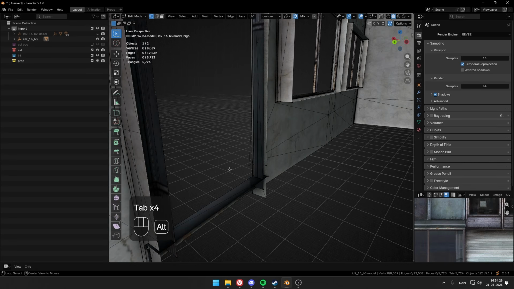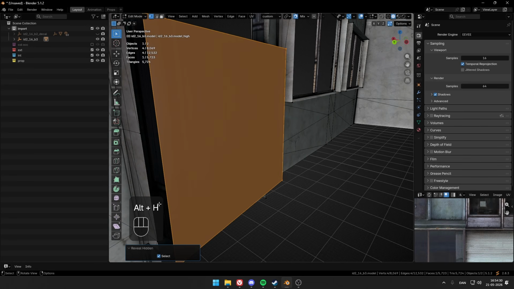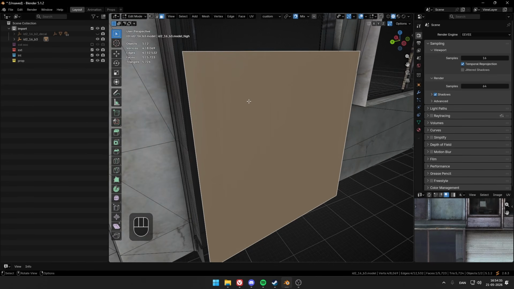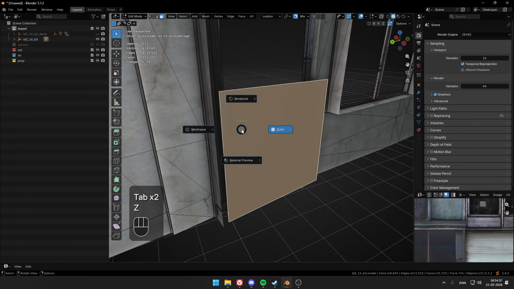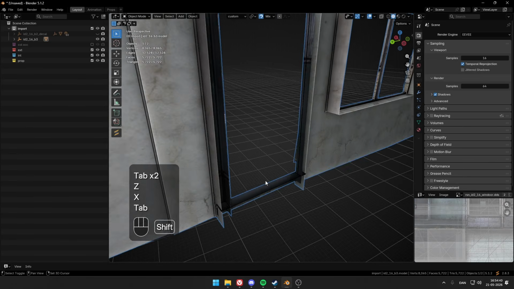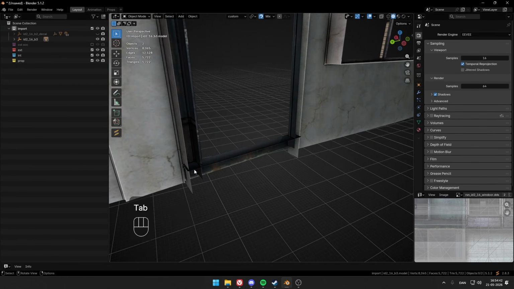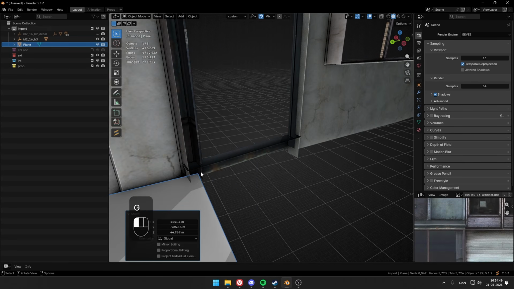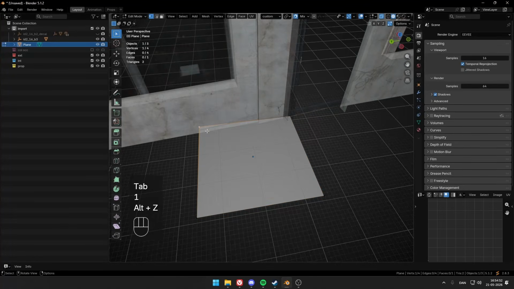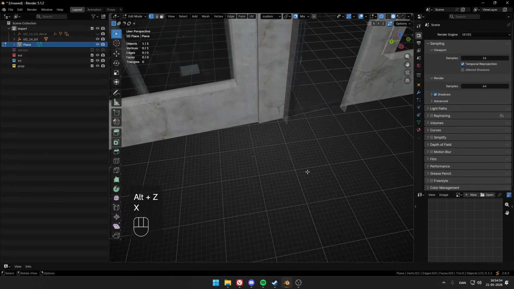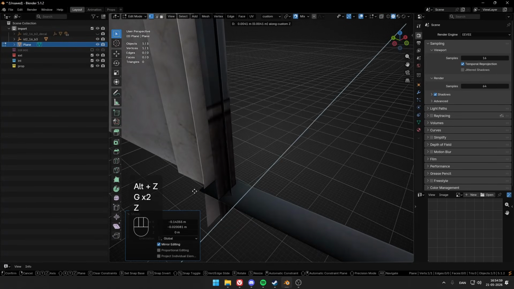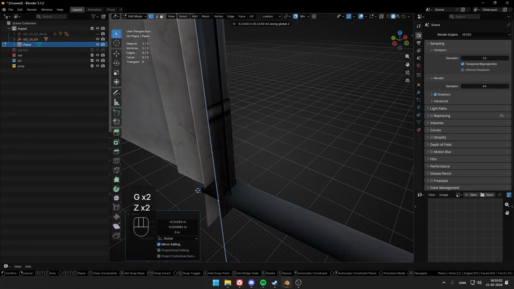Now we can unhide by Alt H. We have the plane we made before. Go ahead and just delete this, actually. Delete, because we want to make a custom plane. So click Shift A, import a mesh plane here. What I like to do is remove 3 of the 4 vertices. I'll do that here. I have the last one, as you can see right here. Then I will move this one up to the line.